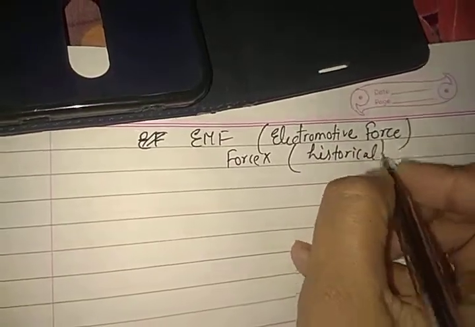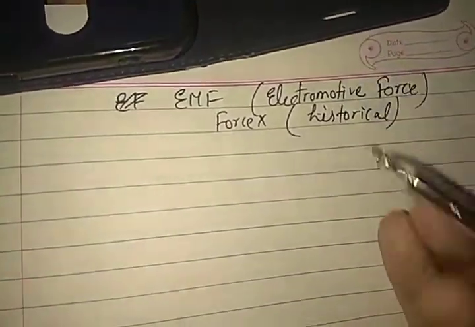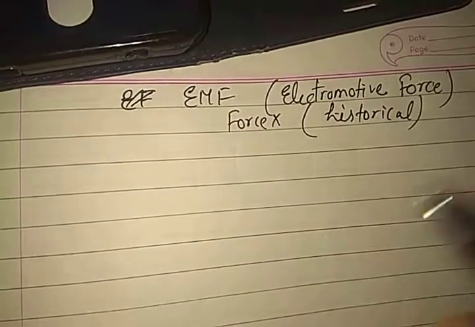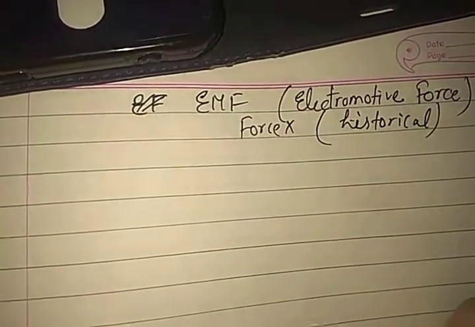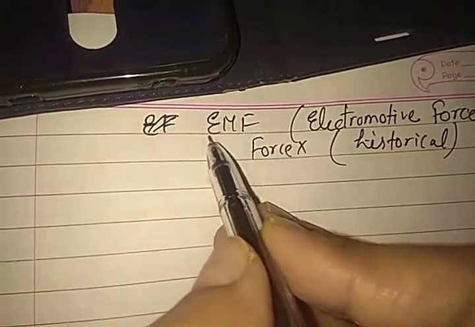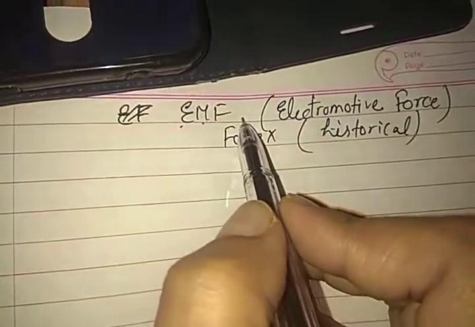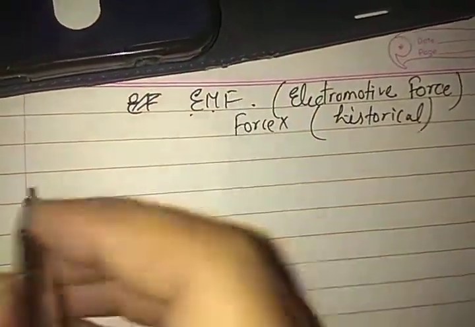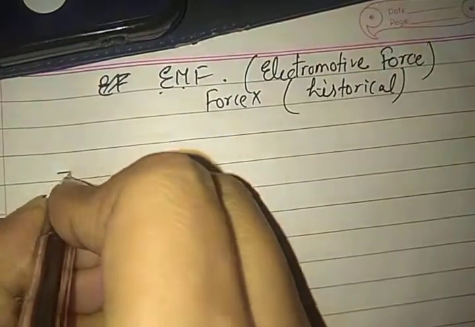In history, it was first given the name electromotive force, but after doing so many experiments, scientists found that it is no more an electromotive force, it is a potential difference. So which type of potential difference is it?